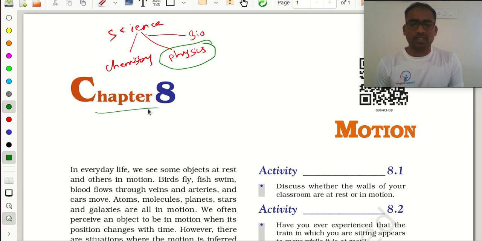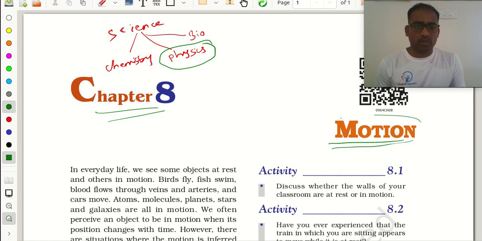Okay. In the physics subject, we have a first topic named motion. First, we need to understand this word motion. What is a motion? What is motion or movement? What do you understand by this motion? What do you know? Please tell me. What is the meaning of a motion?